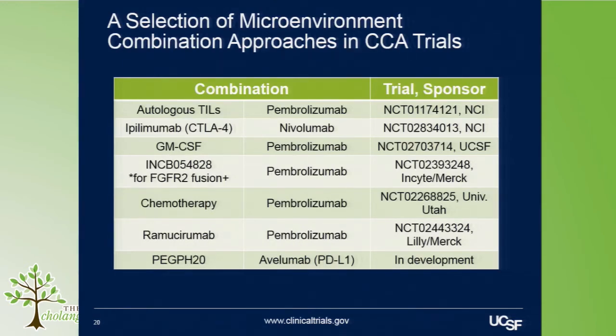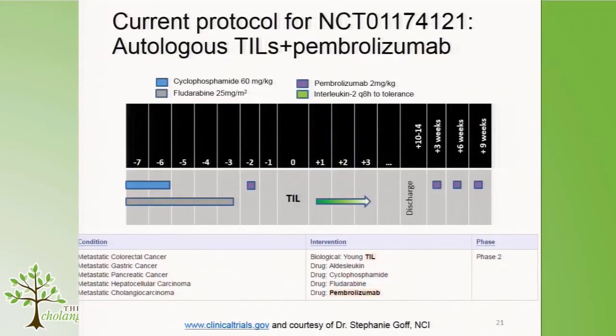Finally, there are trials ongoing, including this chemotherapy combination here at University of Utah, looking at pembrolizumab or a checkpoint inhibitor plus conventional chemo, or with ramucirumab, a sponsored trial from Lilly and Merck looking at the combination of their anti-angiogenic agent plus pembrolizumab. And lastly, in development is the concept, which I'll show a schema for in a moment, of the stromal depletion strategy I just finished with, plus a PD-1 inhibitor.